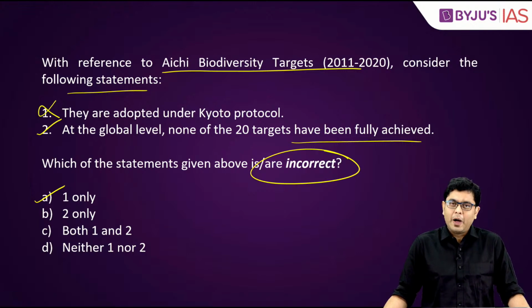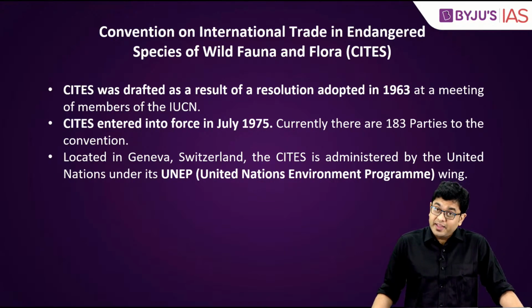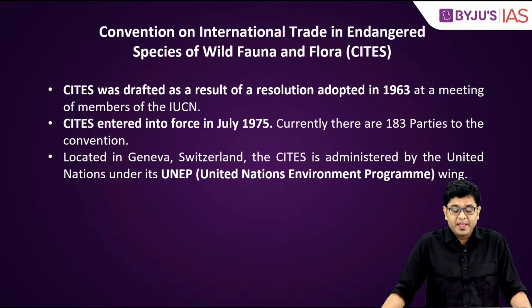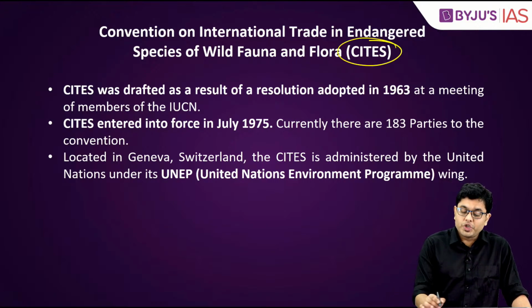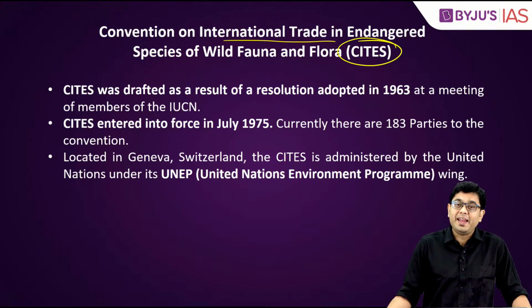Okay? Now, after that, there is another important convention, and that is CITES, or Convention on International Trade in Endangered Species of Wild Fauna and Flora.